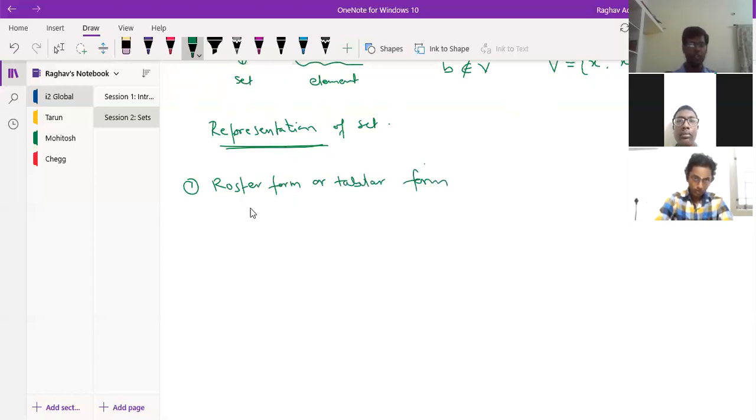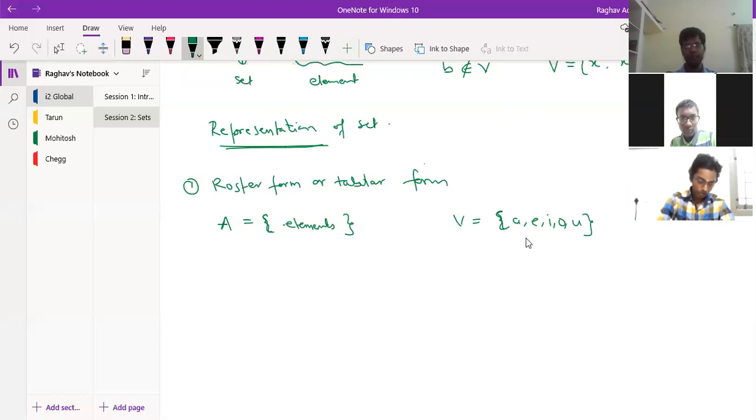Basically in this, we write the name of the set by a capital letter, and then we write the elements which are included in the set and cover them by braces. These braces have all the elements. Just like we had seen, V has A, E, I, O, U. So this is the roster form of representation of a set. Is this clear?